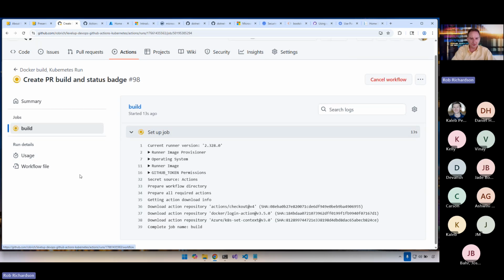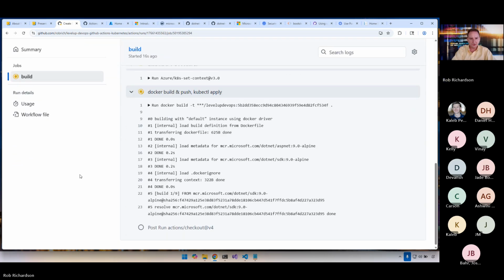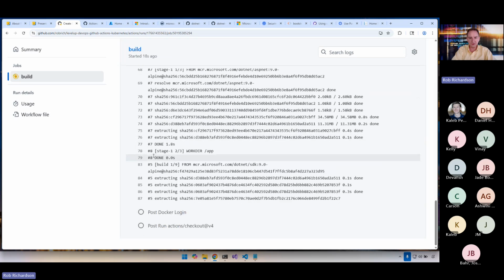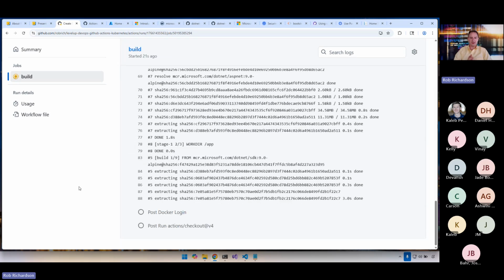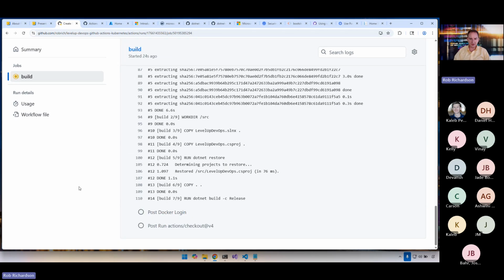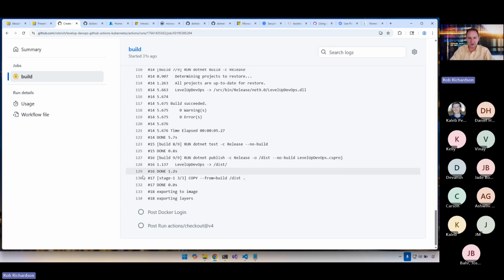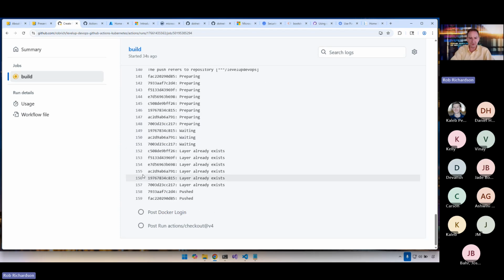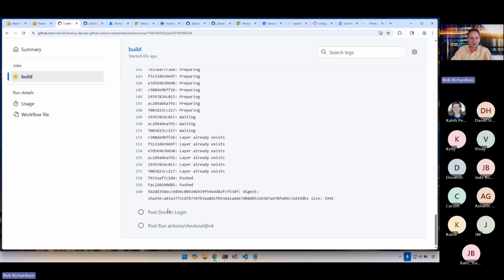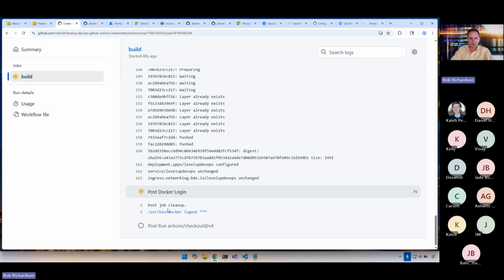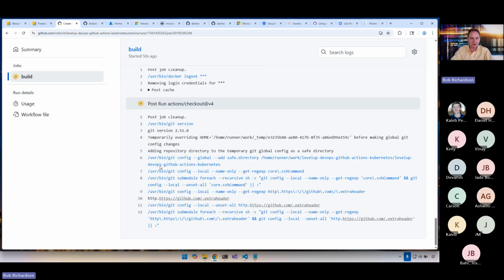So it's going to, there we go. Check out, pull down the base images that we'll use. And then it runs a .NET build. It looks like that .NET build succeeded. But it's still going. There, it succeeded. We have no tests, so we have no failing tests. It published into the other stage. It pushed that up to our Azure container registry. And then it's going to apply those changes into Kubernetes. There it goes. And now our build is green.